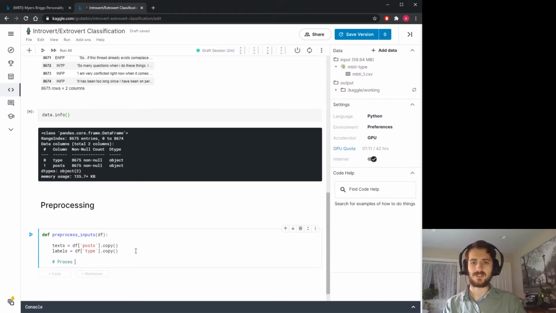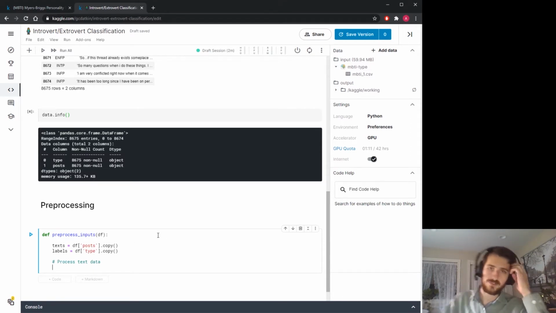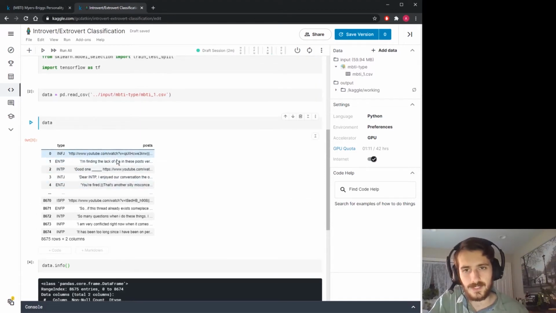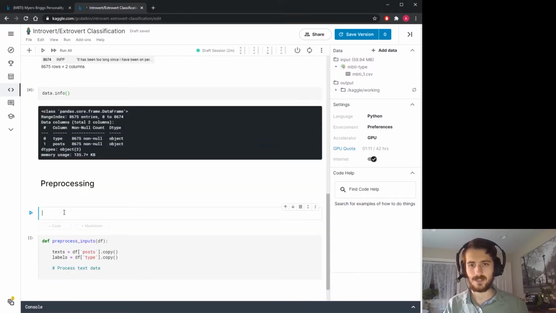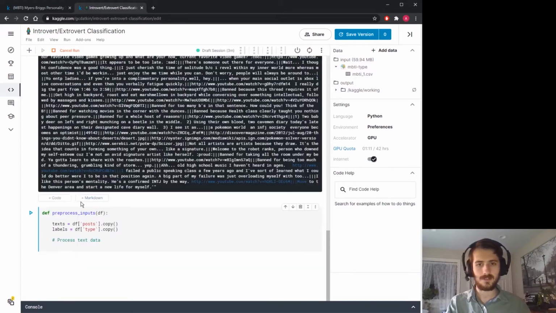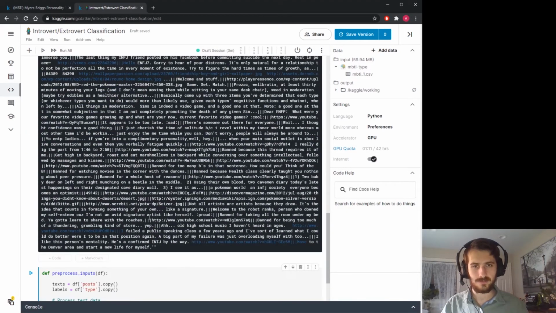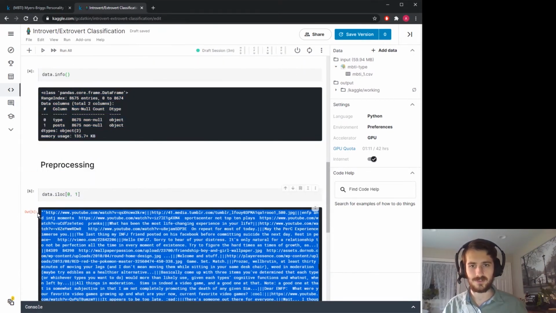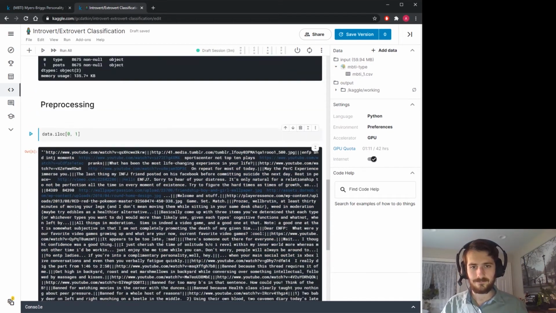Alright, then we'll process the text data. So the first thing I want to do is apply a few pretty basic filters to the examples. So let's take a look at this. Let me just see, we do data.loc, so the 0th row and the first column. Actually, it should be iloc. Oh, this is it. This is the text that the person posted. Yeah, wow. So it's pretty intense.